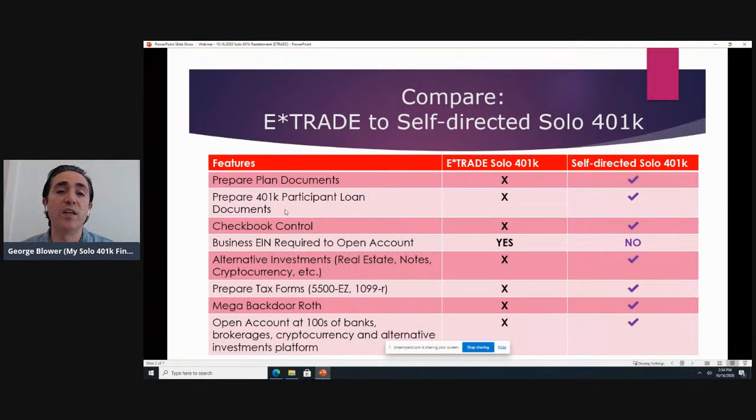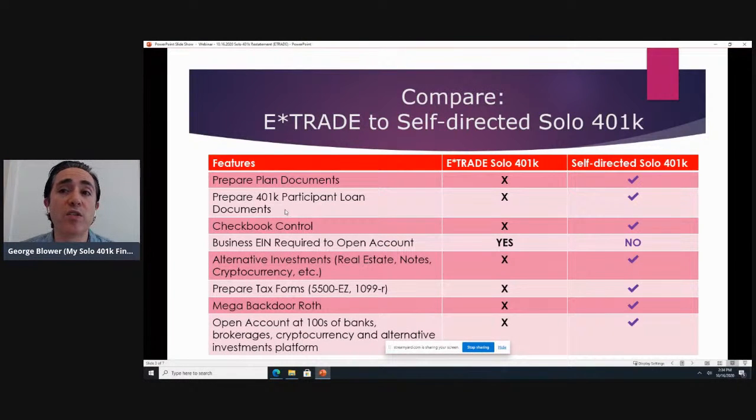Whereas with E-Trade, you're going to be on your own to prepare those documents. It's very important because it has to be prepared correctly in order to be a proper loan. If it's not a proper loan, then what you're doing is taking a taxable distribution. That could really undermine your intention and your objective.